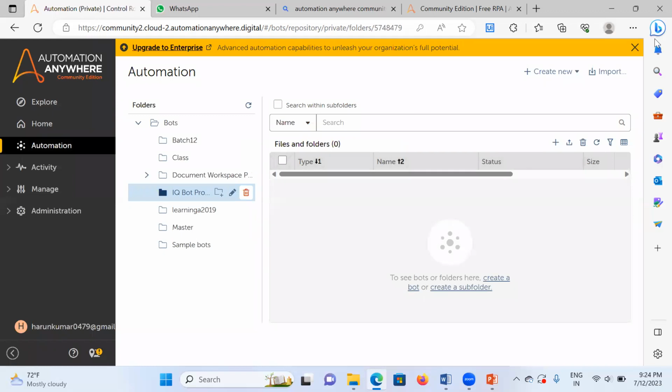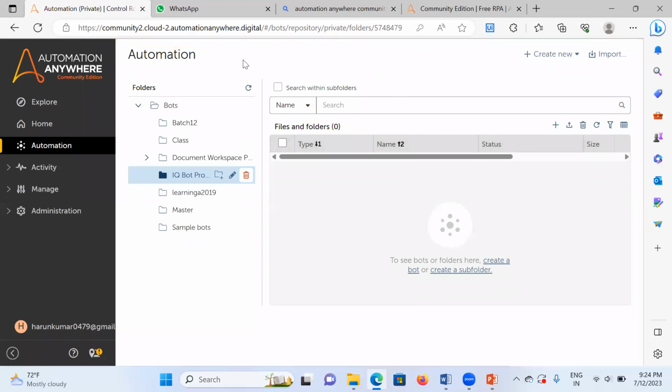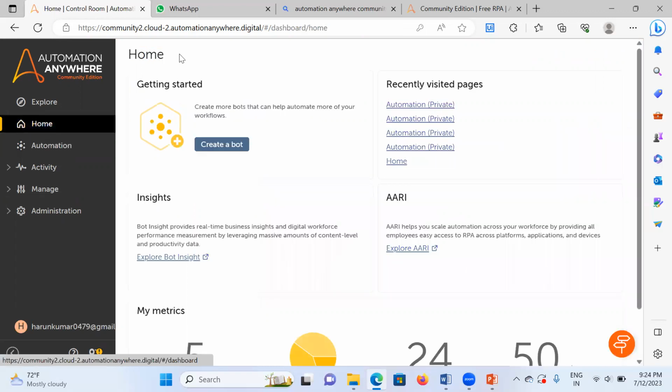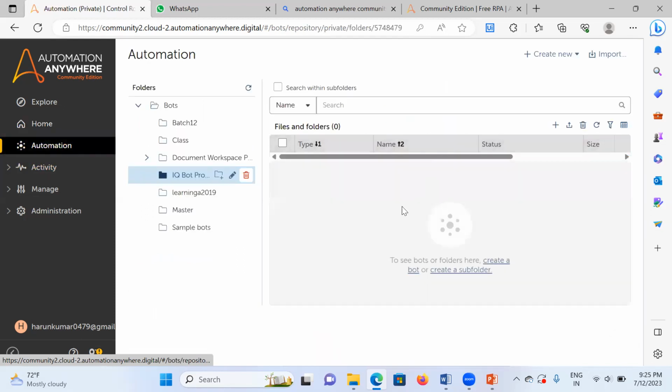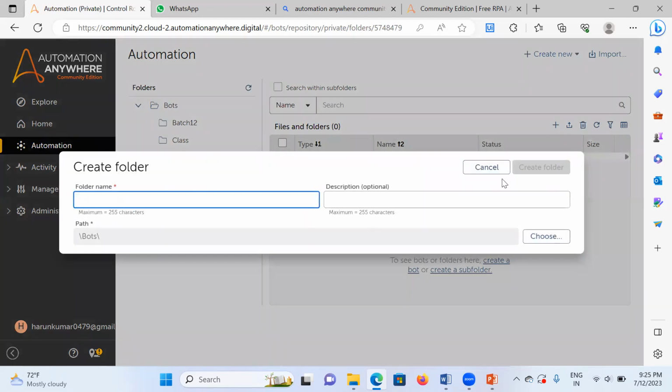This is the Automation Anywhere dashboard, where we develop the bots, maintain the bots, and also have visibility and scaling of the bots. First we come to the Automation Anywhere home. Here we can directly develop bots, or come to the automation section, where you can create a separate folder.